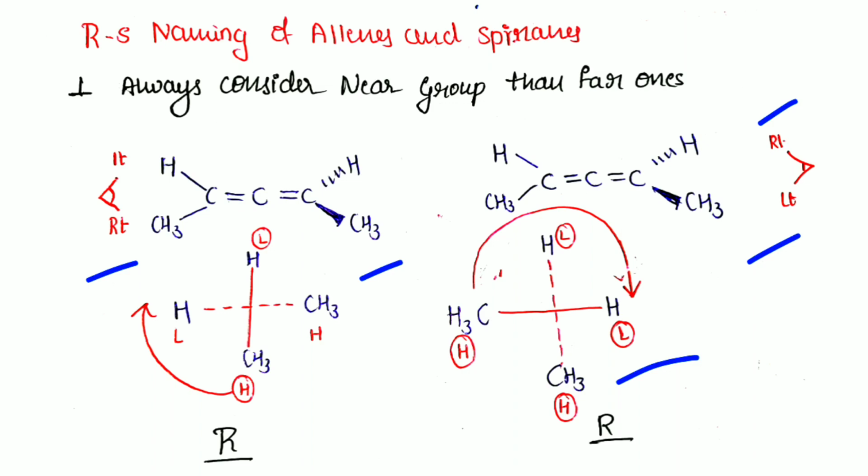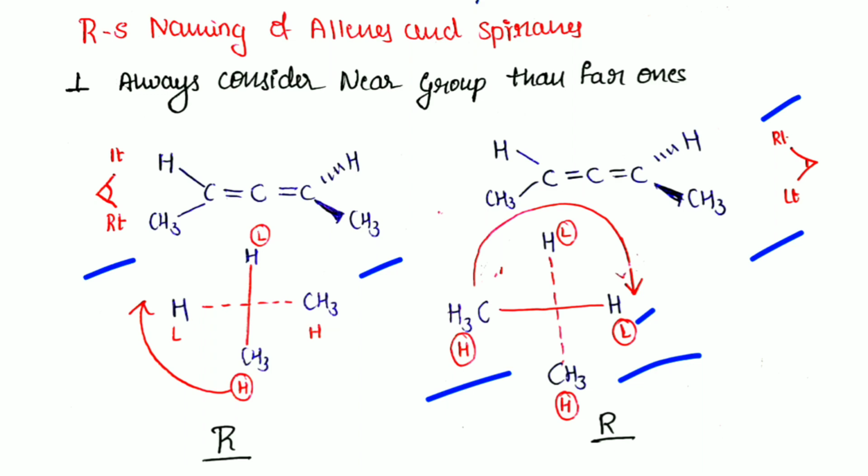Then again I will give the higher and lower priority. I will move from the higher priority group to the lower priority group through the lower priority group of the far carbon. By both methods I get the same configuration, so the answer is the same in both cases. When you look at the molecule from this side or that side, the choice is yours. Let's see the next example.